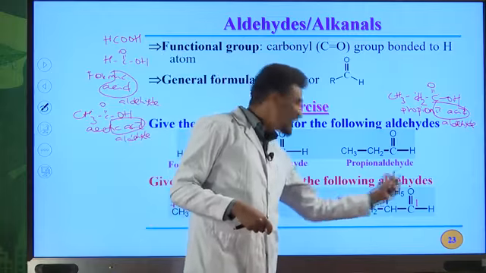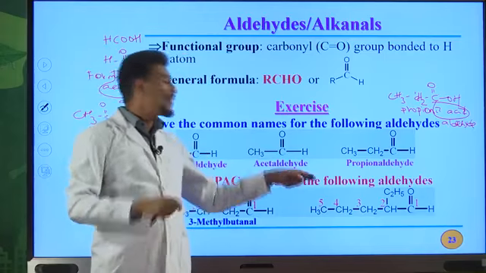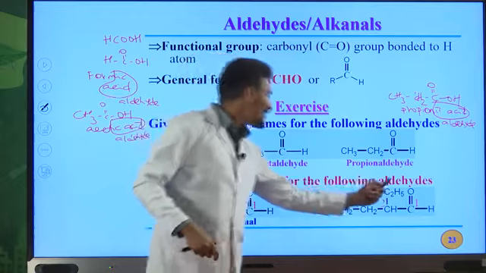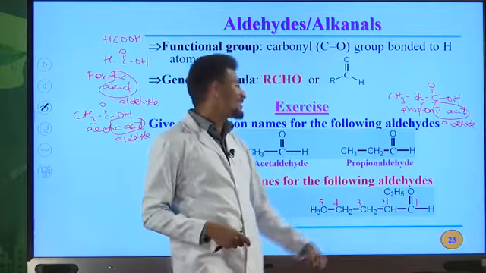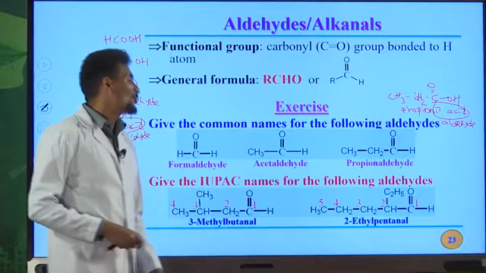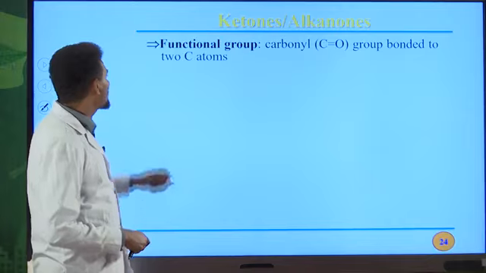Okay, what about this one? We have an ethyl group on the 2nd carbon atom. An alkane that contains 5 carbon atoms is simply known as pentane. The E of an alkane must be replaced by al, alkanal. So pentanal. We have an ethyl group on the 2nd position, 2-ethyl pentanal is the IUPAC name for this compound. 2-ethyl pentanal is the IUPAC name for this aldehyde.